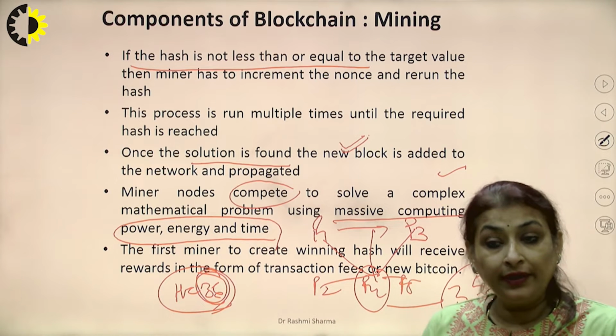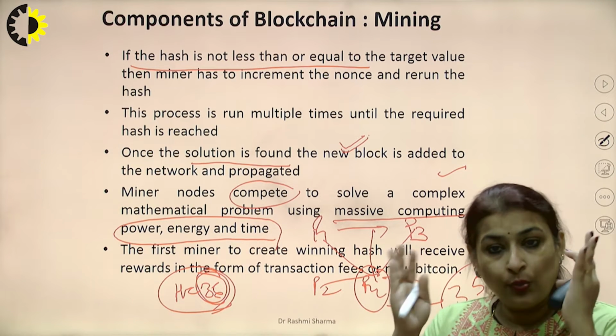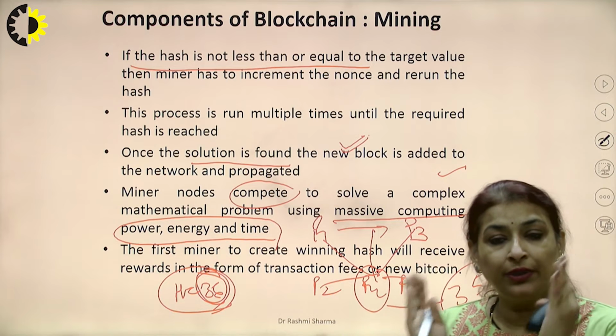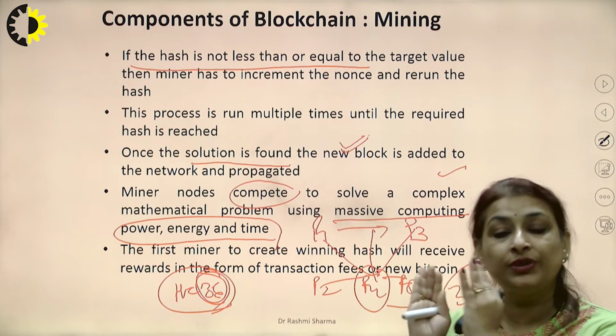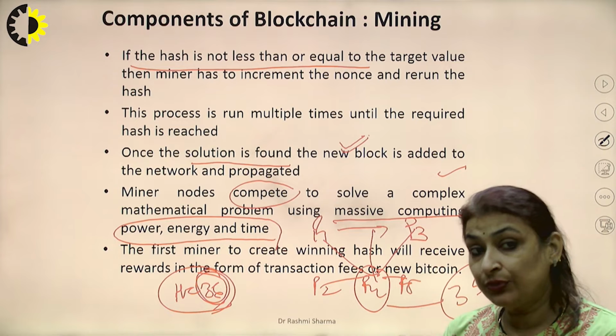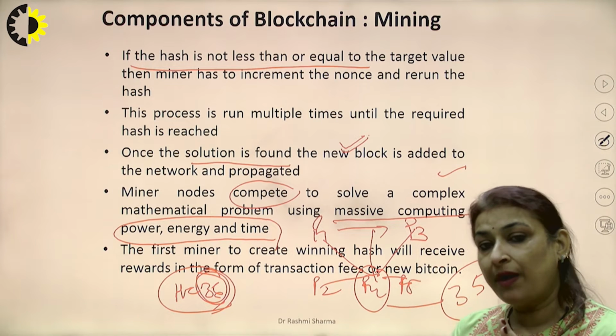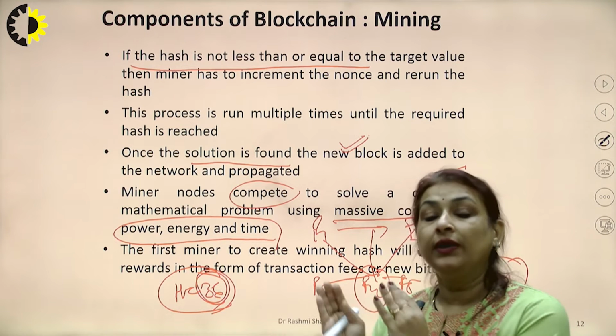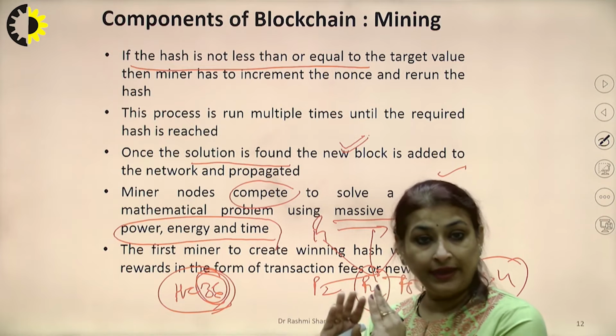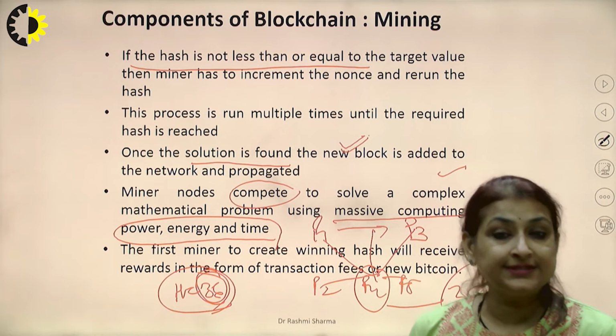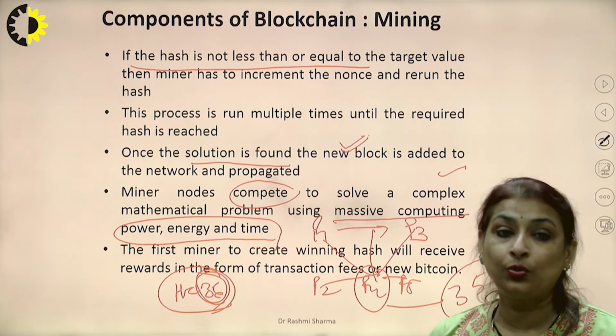If that particular area gets heated up, you require a cooling system to cool that area, otherwise the supercomputers will go down. So we have to see, along with the computational power, there comes a trade-off: the electrical energy, and the heating and cooling system which we require for this.